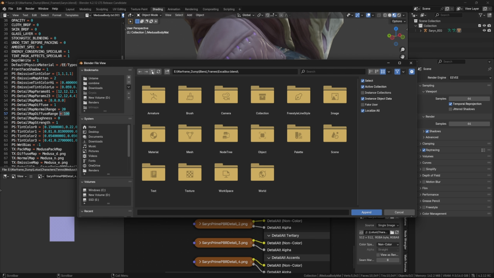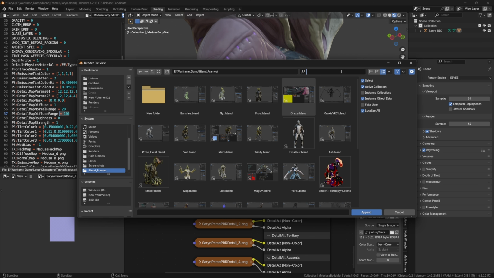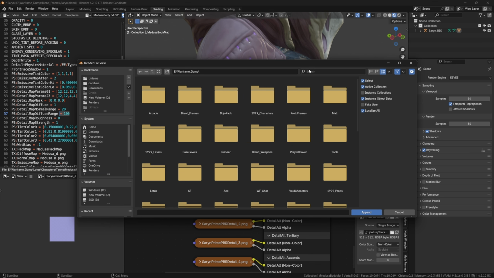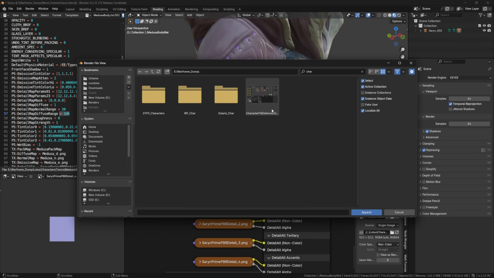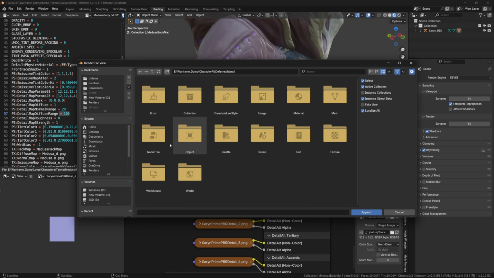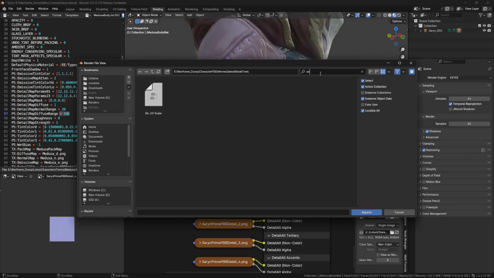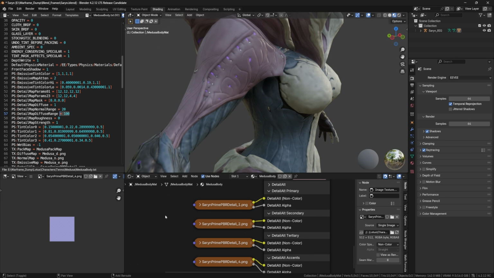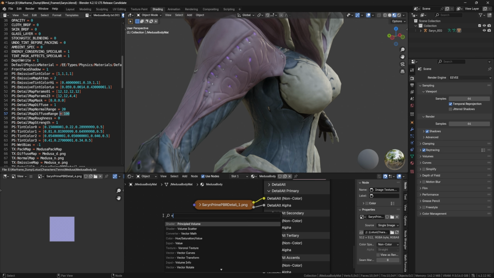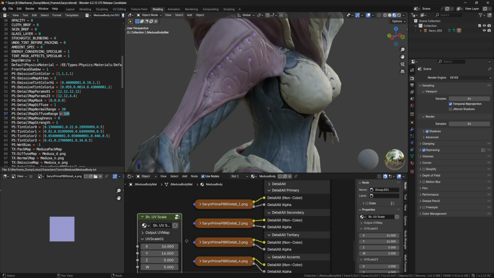So I need to find character filter. Character filter and node tree, and then we need a UV related thing. There we go. UV scale. Add UV scale. And then we have this.